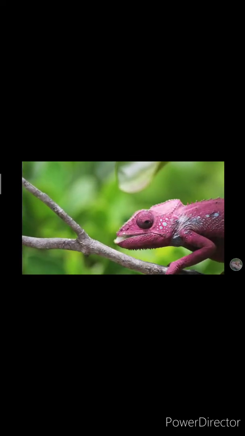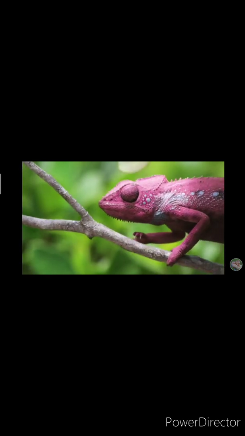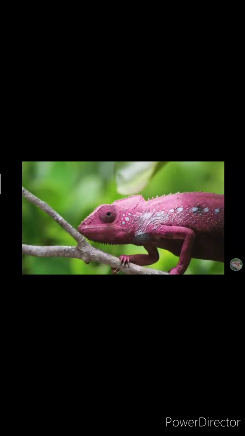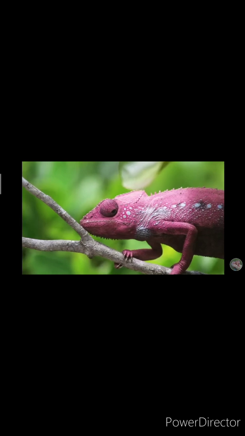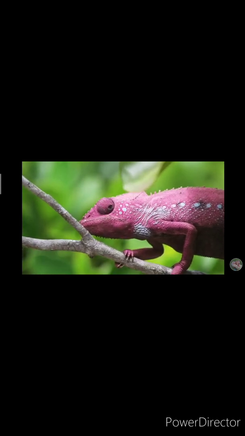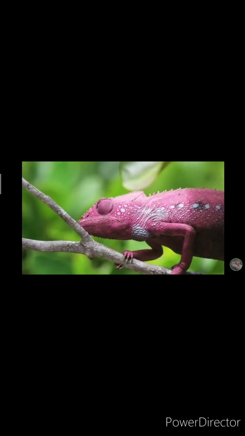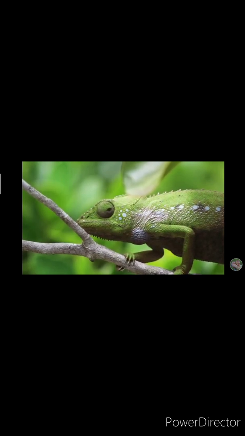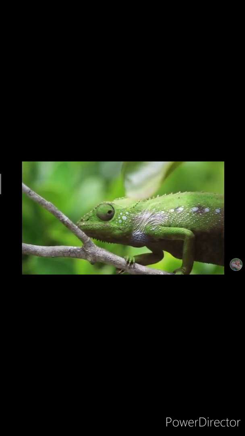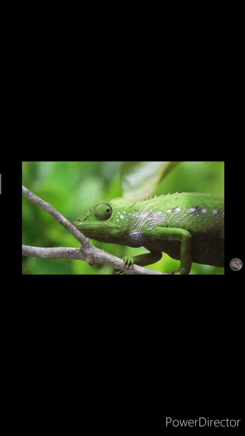Children, see here a chameleon is doing camouflaging. What is it? It is the process of changing body color to the color of the surrounding. Yes, this is called camouflaging, and it helps the animals to blend with their environment, to mix up with their environment. So some animals like chameleons, garden lizards and some fish hide from their enemies by changing their body color.